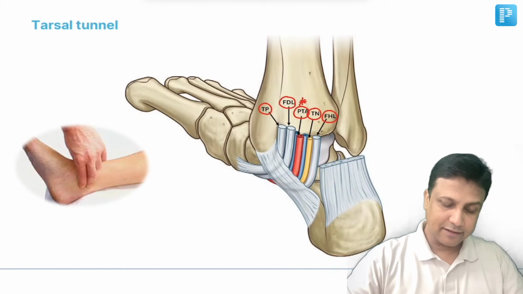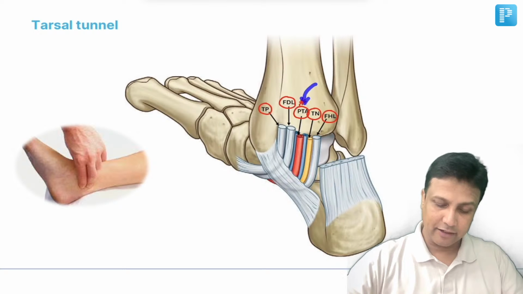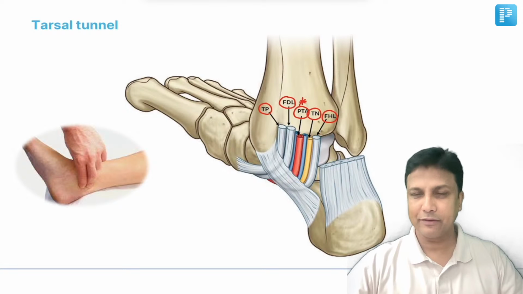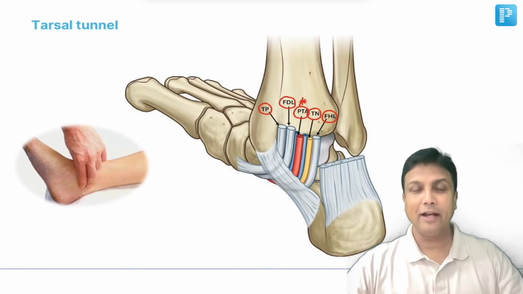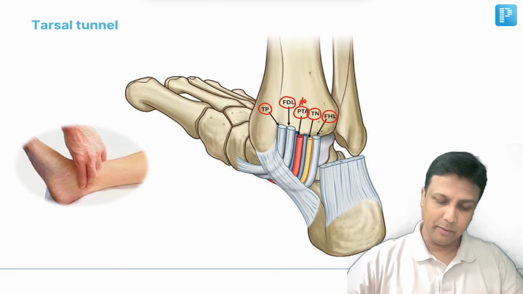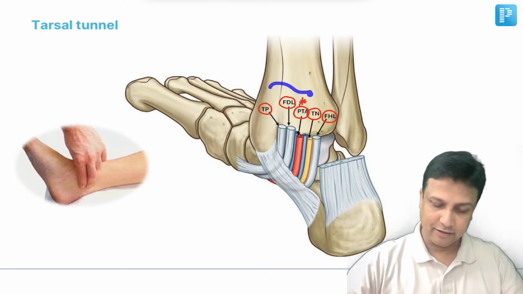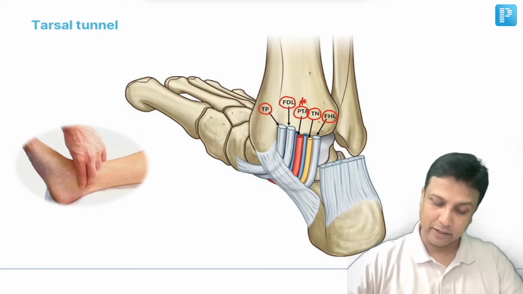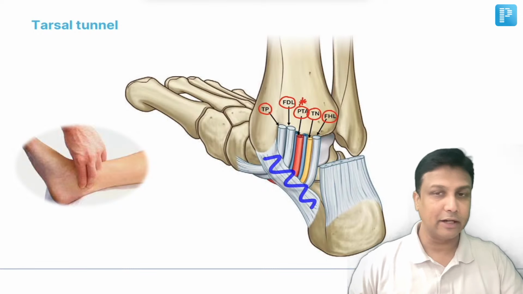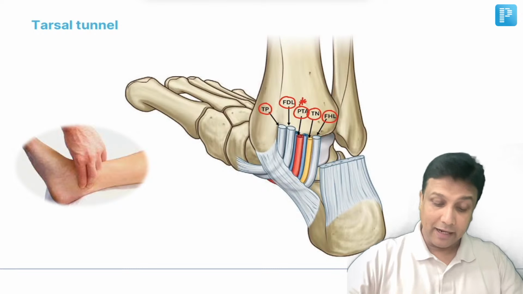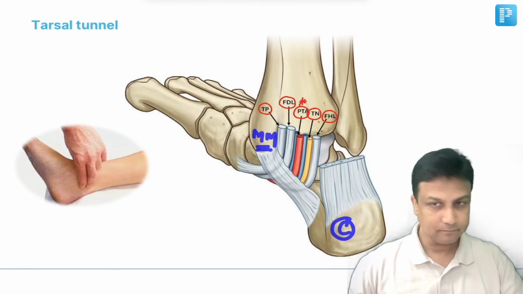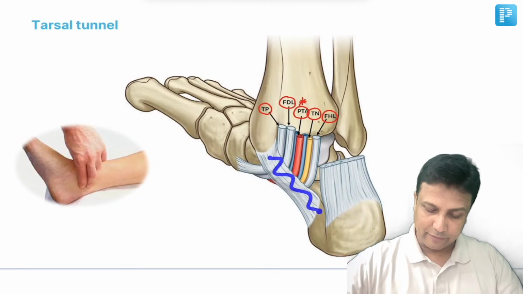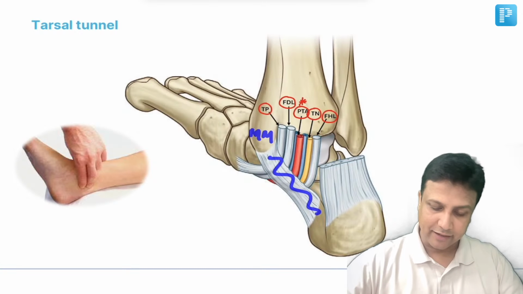Now you can very clearly see in this diagram, this is the posterior tibial artery, and that artery is actually between the flexor digitorum longus tendon and the tibial nerve on the other side. Fine. But the important thing why I have included this image is, remember, this is your entire tarsal tunnel, and this band of fiber is referred to as flexor retinaculum, and the flexor retinaculum is between the medial malleolus and the calcaneum.